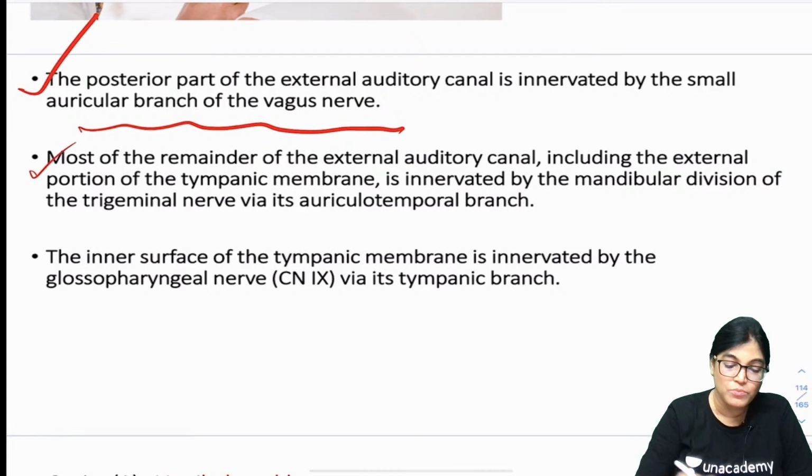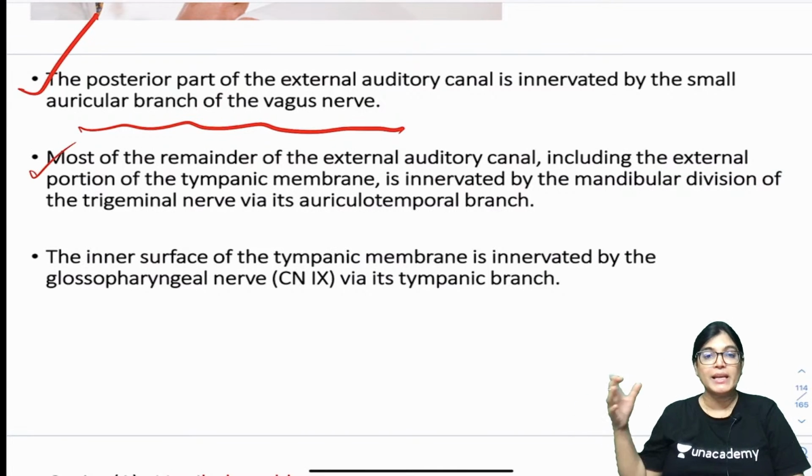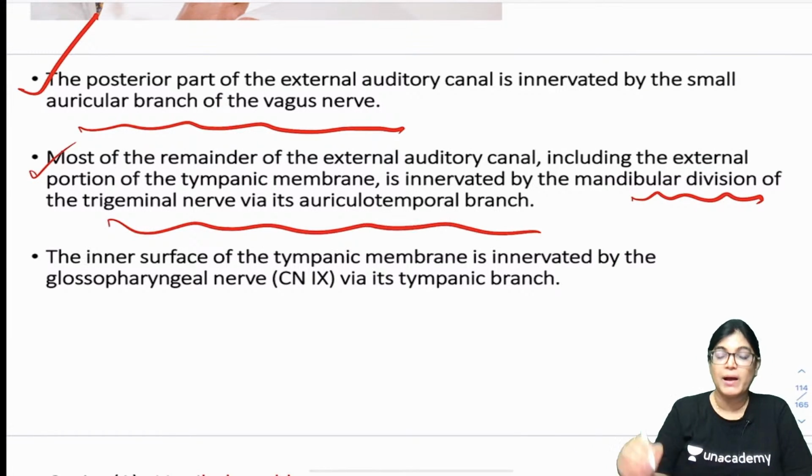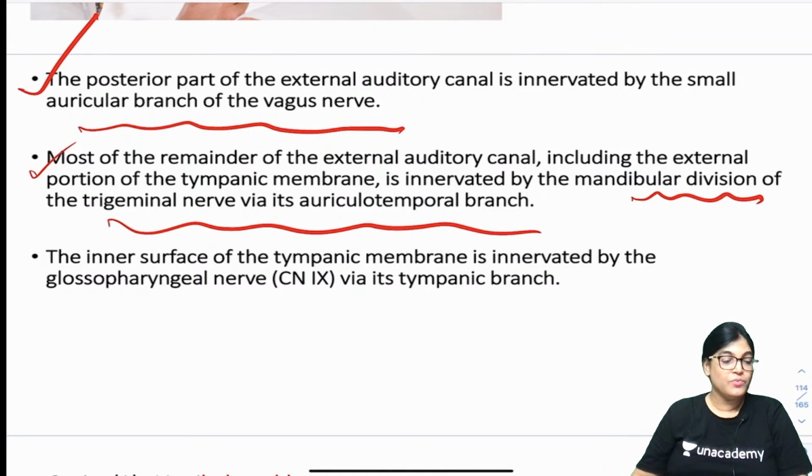Okay, most of the remainder part, means the remaining part of external auditory canal, including the external aspect of tympanic membrane. If we talk about the rest part except the posterior wall, it is innervated by mandibular division of trigeminal nerve. And which branch of the mandibular division of trigeminal nerve? Auriculotemporal branch.